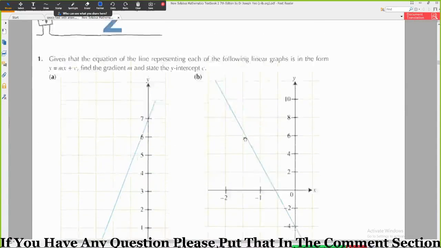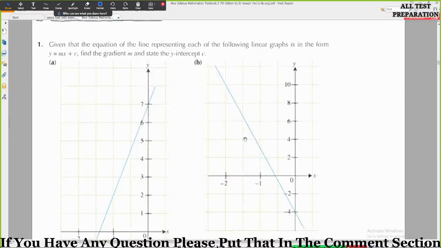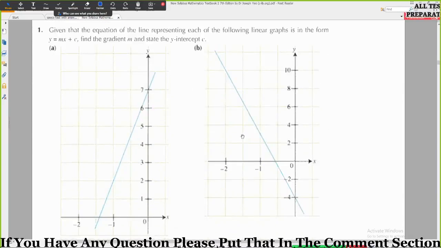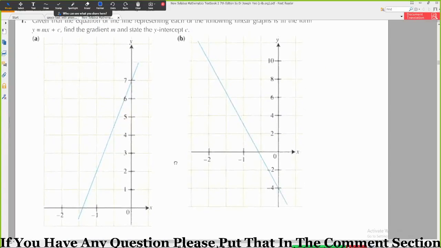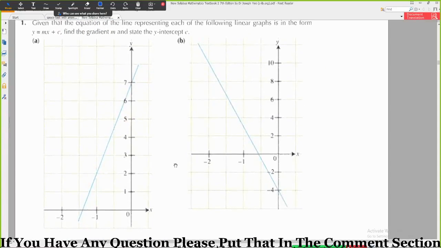अच्छा, review exercise 2. Given that the equation of the line representing each of the following linear graphs is in the form of this, find the gradient m and state the y-intercept c. So hopefully you know what is meant by y-intercept and how you will find the y-intercept from the graph paper. So y-intercept इस केस में क्या होगा? 7. Good. Y-intercept is the value of y when your x is equal to 0. So this will be equal to 7.